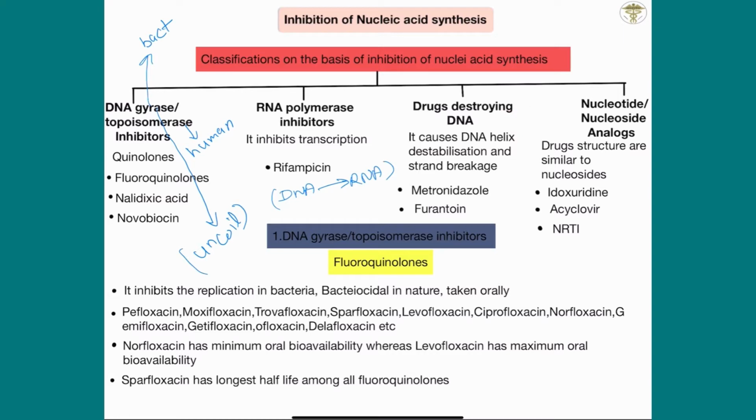Third classification is drugs destroying DNA. It causes DNA helix destabilization and strand breakage of the DNA, like metronidazole and nitrofurantoin. Last is the nucleotide and nucleoside analogs. The drug structures are similar to nucleosides or nucleotides, like idoxuridine, acyclovir and NRTI.